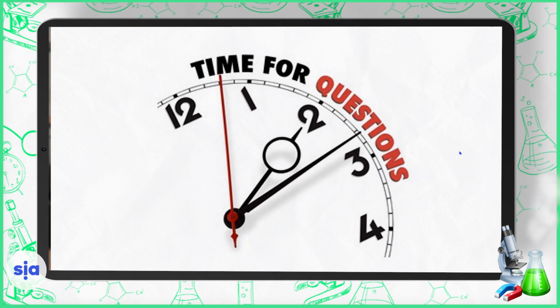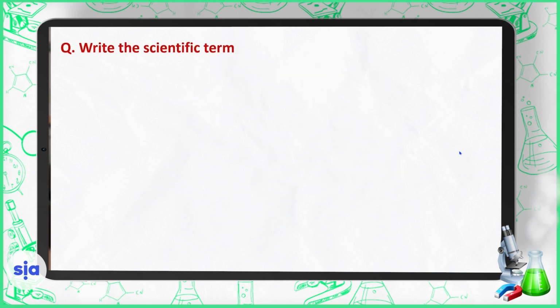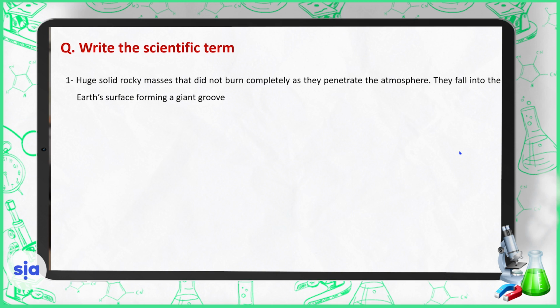Now it's time for questions. Write the scientific term. Huge solid rocky masses that did not burn completely as they penetrate the atmosphere. They fall into the Earth's surface, forming a giant groove. It's meteorites. Small opaque bodies that are affected by the gravity of planets.